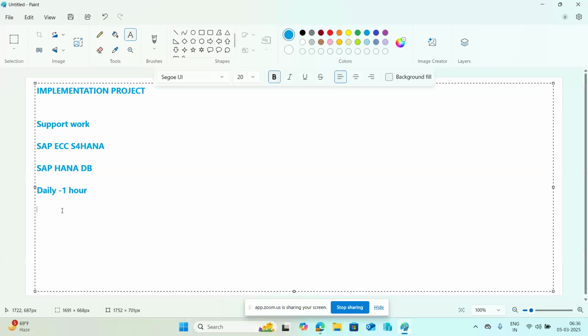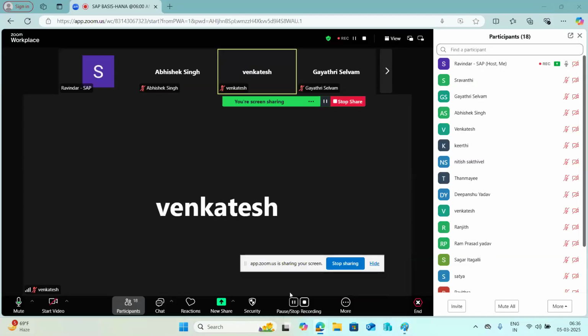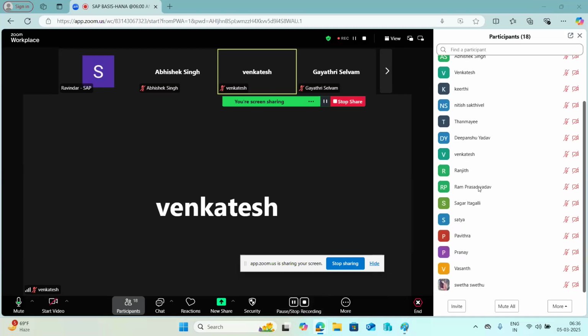Coming to the timings, this is what I'm thinking. If anyone has any concerns, you can raise them so that we can recheck the timelines. I thought this is the summertime, right? This is the best possible time, 6 a.m., so that we can finish early. There are many working employees, so after 7 they will be free and can start their office work and other things. So what do you guys suggest?